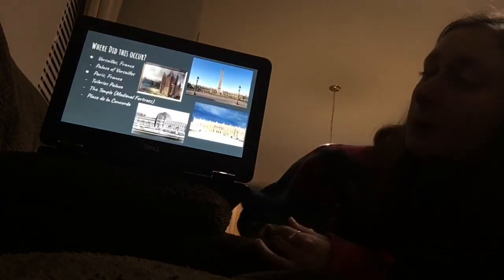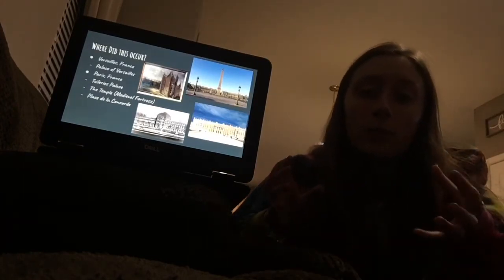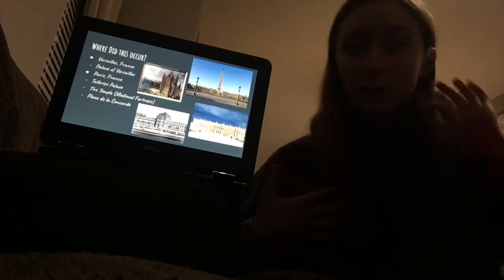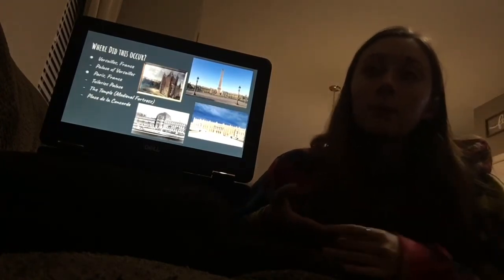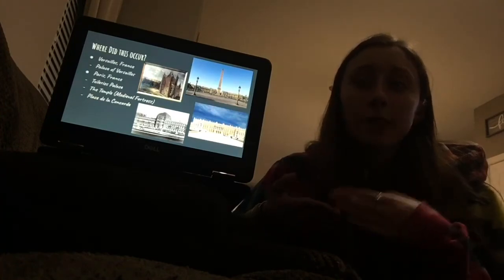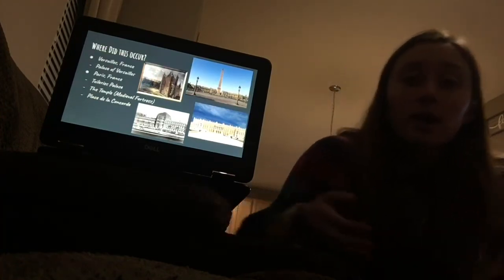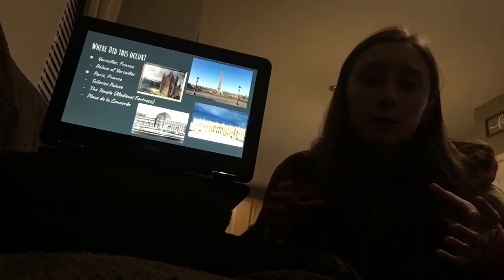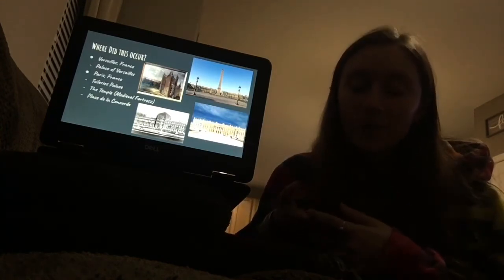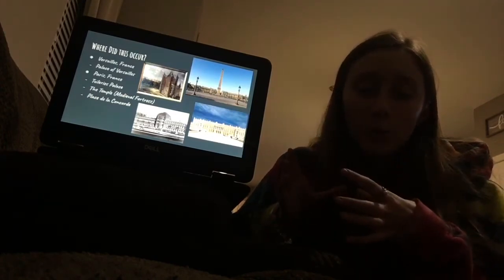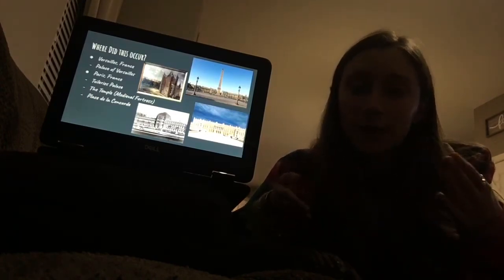So where did this occur? Like I said, in the beginning it occurs in Versailles, France, which was where their palace was, the Palace of Versailles. But the majority of my setting will be in Paris because there are lots of major events that happen in Paris. They get moved to a palace, and then later on they'll get moved to the Temple, which is where they're imprisoned,